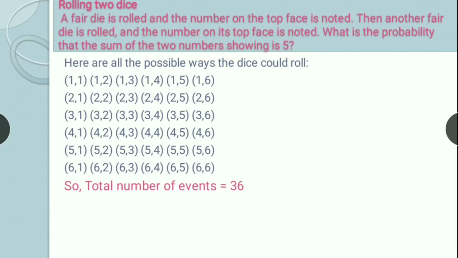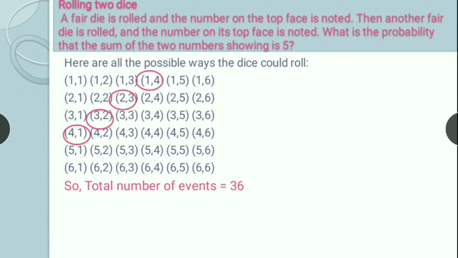So just see where the sum is showing 5. If I add up here, 1 plus 1 is 2, 1 plus 2 is 3, 1 plus 3 is 4, 1 plus 4 is 5. So this gives me 5. Again 2 3 gives me 5, 3 2 gives me 5, 4 plus 1 gives me 5. Right? So there are 4 cases when the sum on the two dice adds up to 5.